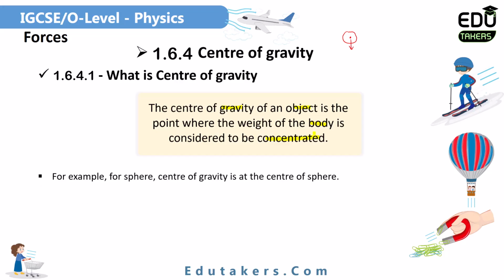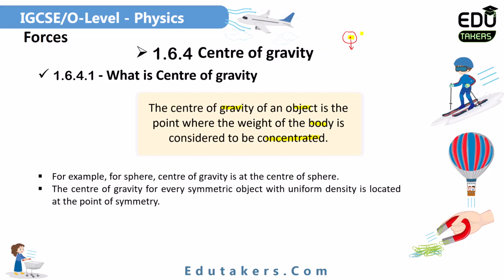So there are different objects for which the center of gravity is given. First of all, here is the sphere. The center of the sphere is the center of gravity because the whole weight of that sphere is acting there. After that, if I consider any symmetric object, such as a rectangle or a sphere, in all of these objects the center of gravity is the center of the shape. So for every symmetric object, the center of gravity is the point at the center of the shape.